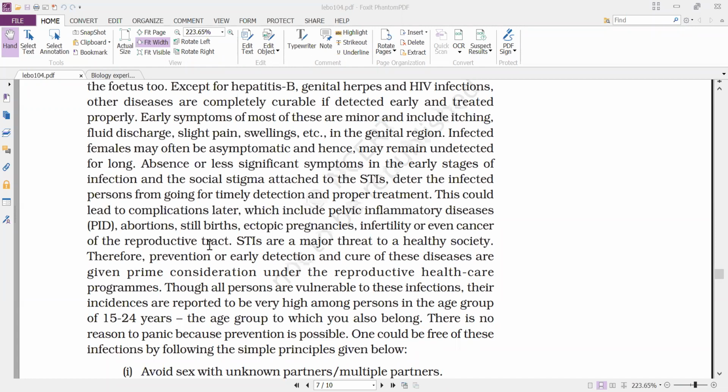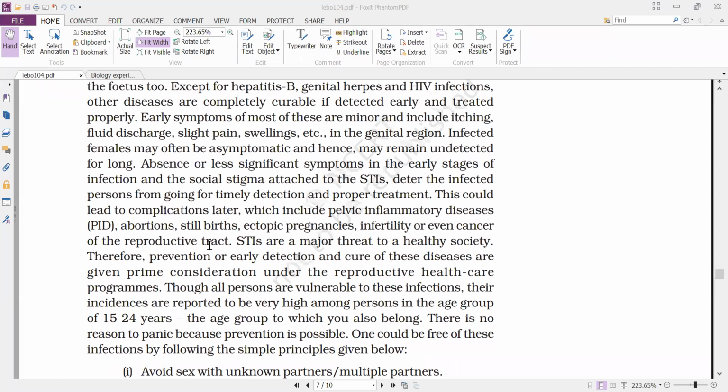for reproductive health. That's why we need to contain these sexually transmitted infections, because they cause a major threat to a healthy society. Therefore, prevention or early detection and cure of these diseases are given prime consideration under the reproductive health care program. So under RCH, they have given high priority to sexually transmitted infections.